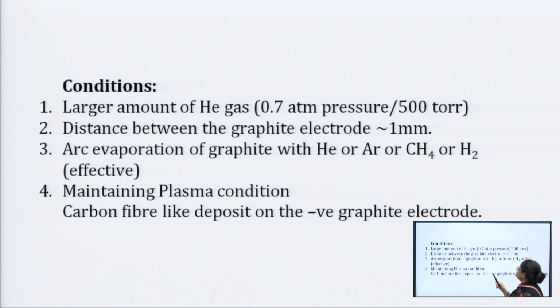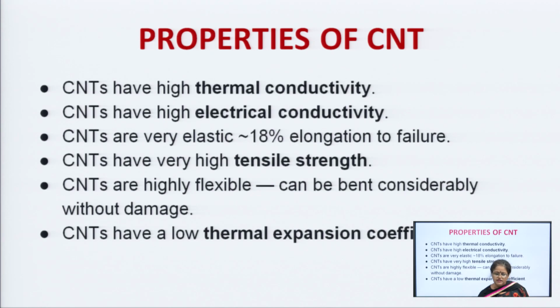Okay, the distance between the graphite electrodes should be about 1 millimeter. Arc evaporation of graphite is done using helium or argon as an atmosphere; methane or hydrogen is also effective. Then, maintaining plasma conditions, carbon fiber-like deposits form on the negative graphite electrode, and that is taken up, separated and used as a nanomaterial.